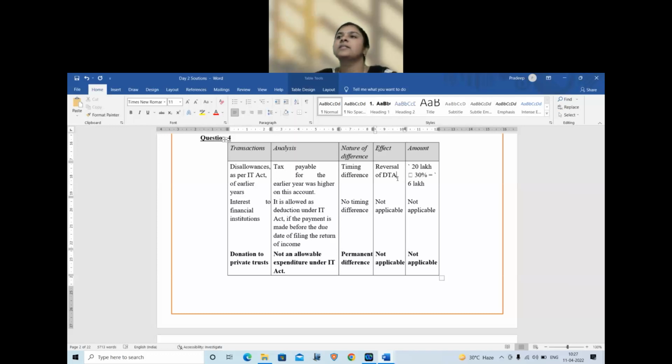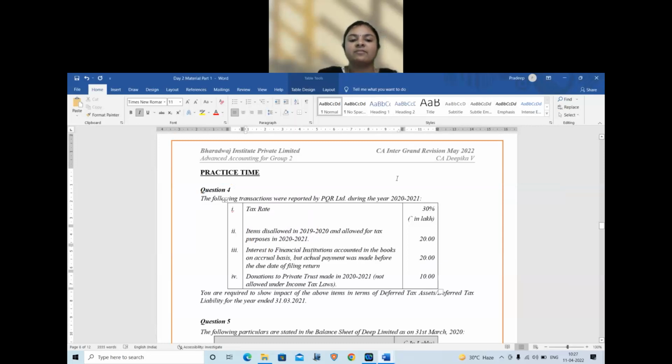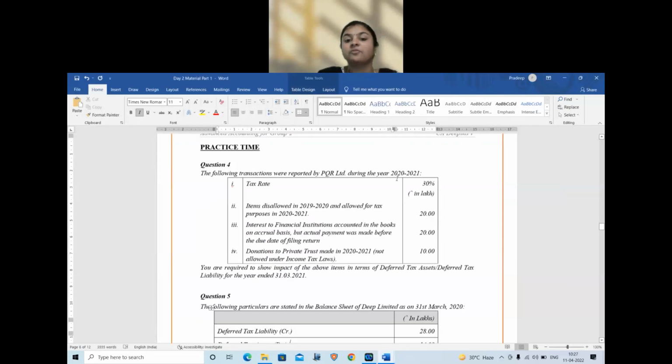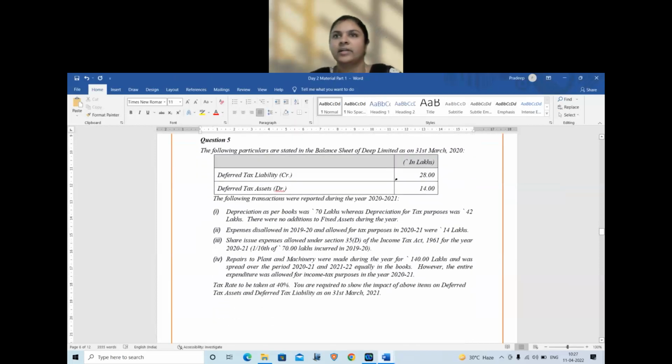So this is question number 4. Similar pattern, question number 5, which was one of your past tasks, I think from the June or January attempt, the attempt before this. The following particulars are stated in the balance sheet of Deep Limited on 31st March 2020. Deferred tax liability 28 lakhs, deferred tax asset 14 lakhs. So they are having both DTA, DTL separately. They have given you. Of course, in the balance sheet, it will be shown as a net value only.